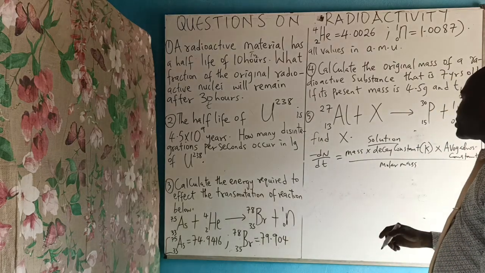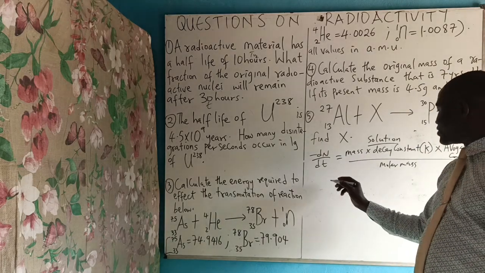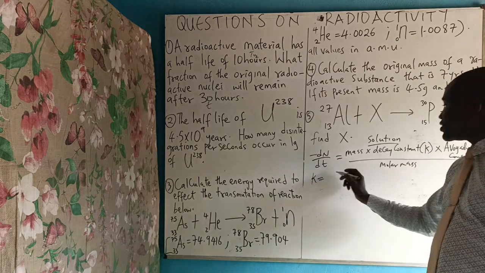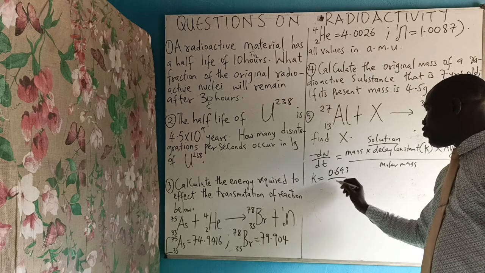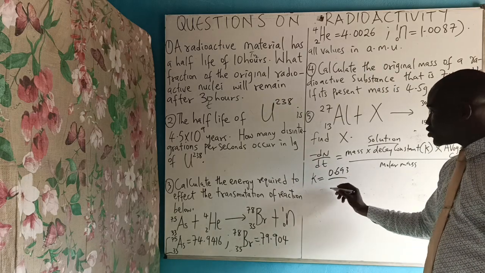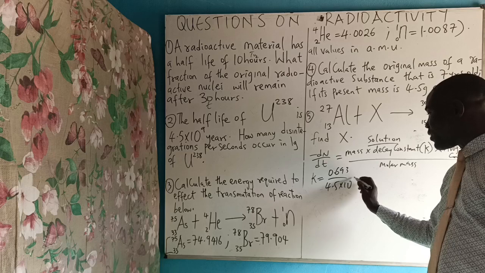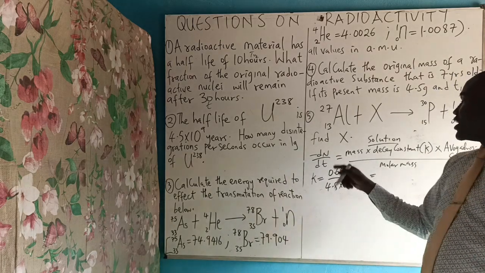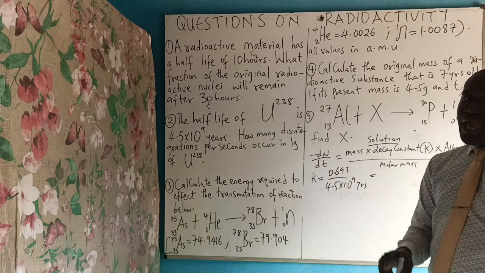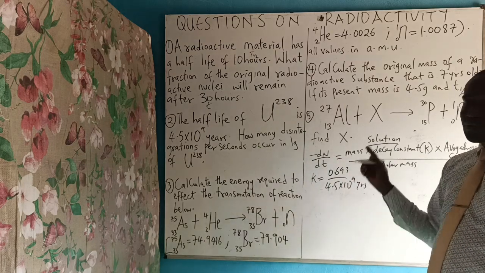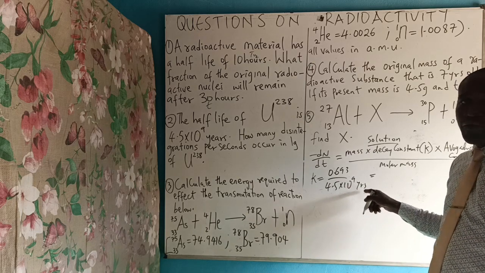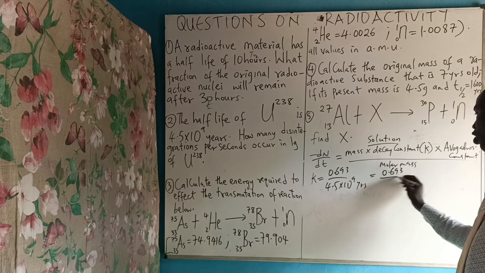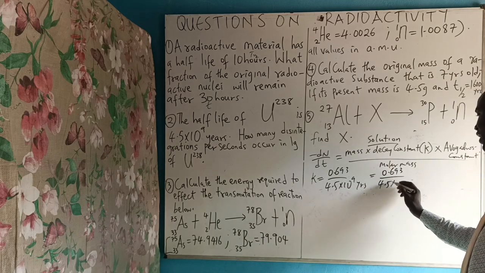Now, let's get it. What is the decay constant K? K is equal to, we said, 0.693 all over half-life. The half-life was given to be 4.5 times 10 raised to the power of 9 years. Now, because they say number of disintegrations per second, not per year, if it is per year, you just use it like this. But they say per second, so you have to convert these years to seconds. How? You now say 0.693 all over 4.5 times 10 raised to the power of 9.